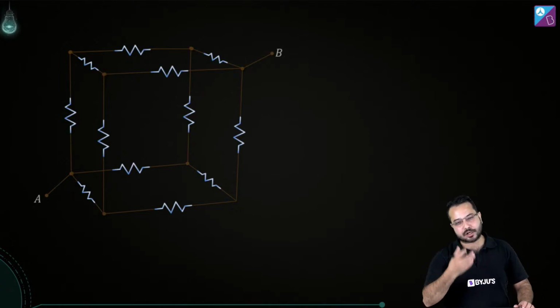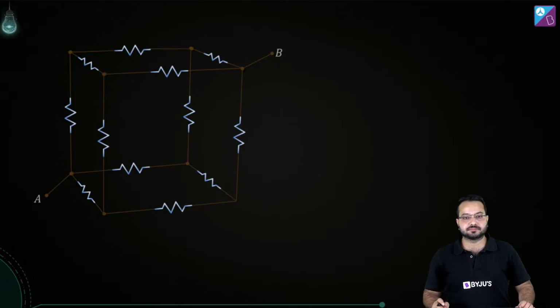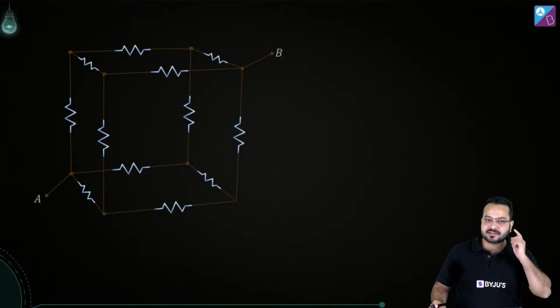Can you name the symmetry, or at least try to explain the symmetry? What kind of symmetry do we see here? Okay, so what we see here is path symmetry. You take any path from A to B, all paths are symmetrical.